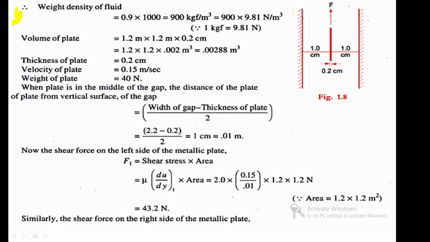See that from the problem, this is one plane, this is another plane. This is two vertical planes. The gap between the vertical planes is 2.2 centimeter. Here the plate is 1, and thickness is 0.2, so totally 2.2 centimeter. Already in the problem, what is given? The plate is in the middle of the planes, right?